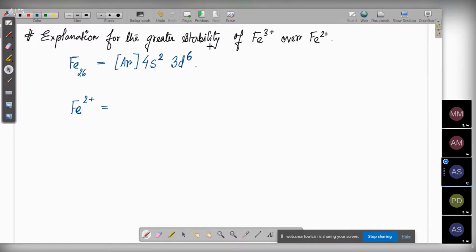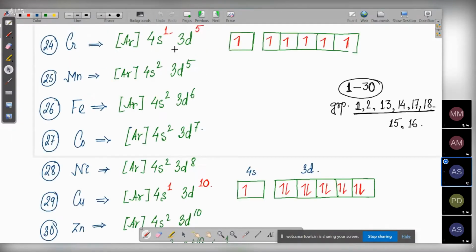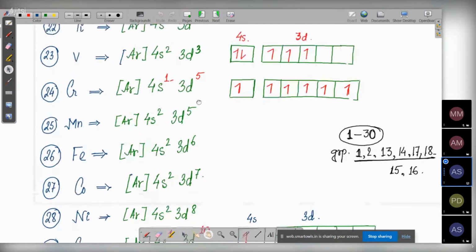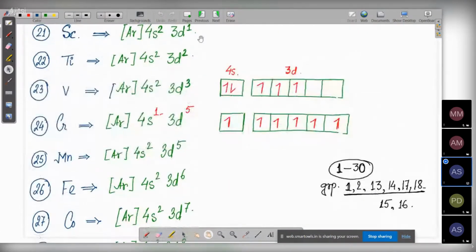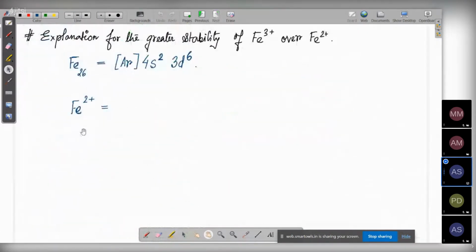See, although while writing the configuration, the electron first comes in 4s, then 3d. That is true. When we are writing the configuration, the first electron occupies the 4s orbital, then the electron comes in the 3d orbital.